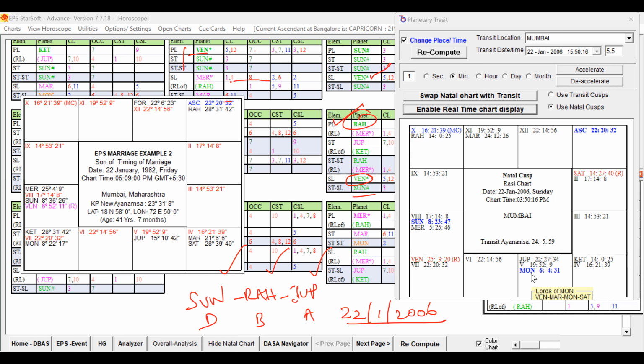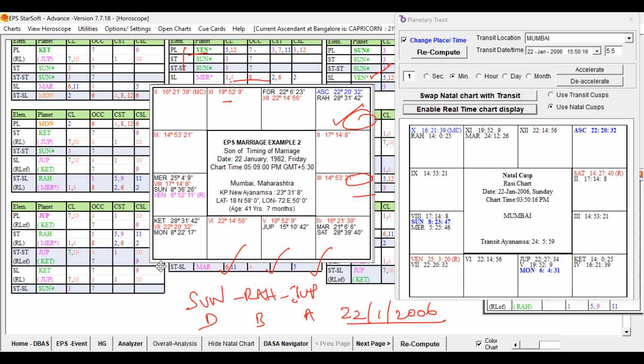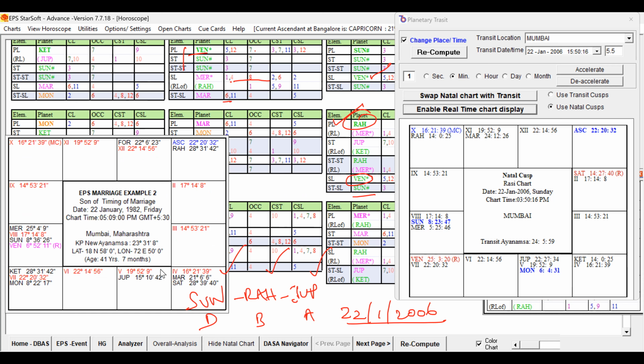In the natal chart, the transit is not directly connecting that way. But Jupiter is aspecting Rahu, Lagna and Rahu. Rahu is a good key planet in our natal chart. Rahu is a strong, favorable key planet. So that way Jupiter's influence by aspect is on the Lagna, and also Rahu is present.